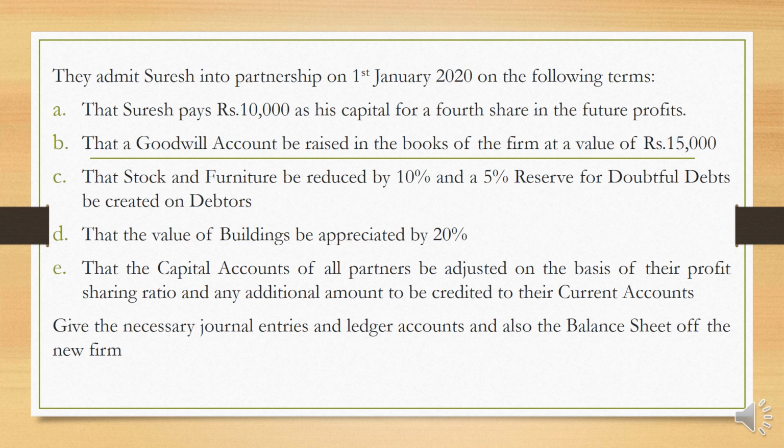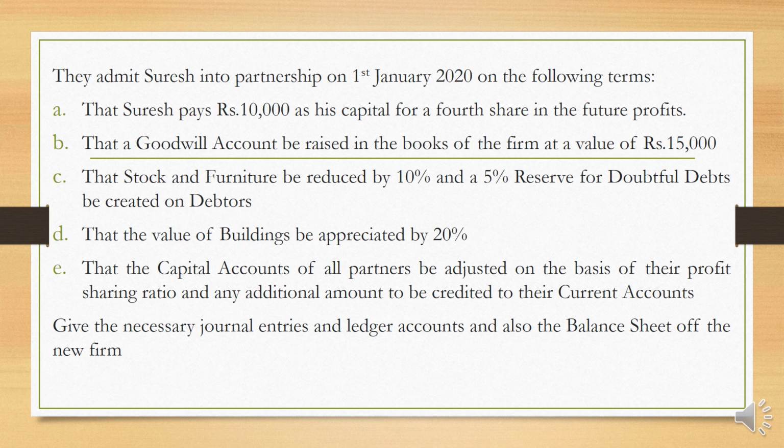10,000 as his capital for a fourth share in the future profit, means 1/4 of the share of the firm is given to Suresh. That a goodwill account be raised in the books of the firm at a value of 15,000. See, this is the value of the goodwill of the firm, not of an individual. That stock and furniture be reduced by 10% and 5% reserve for doubtful debt be created on debtors.